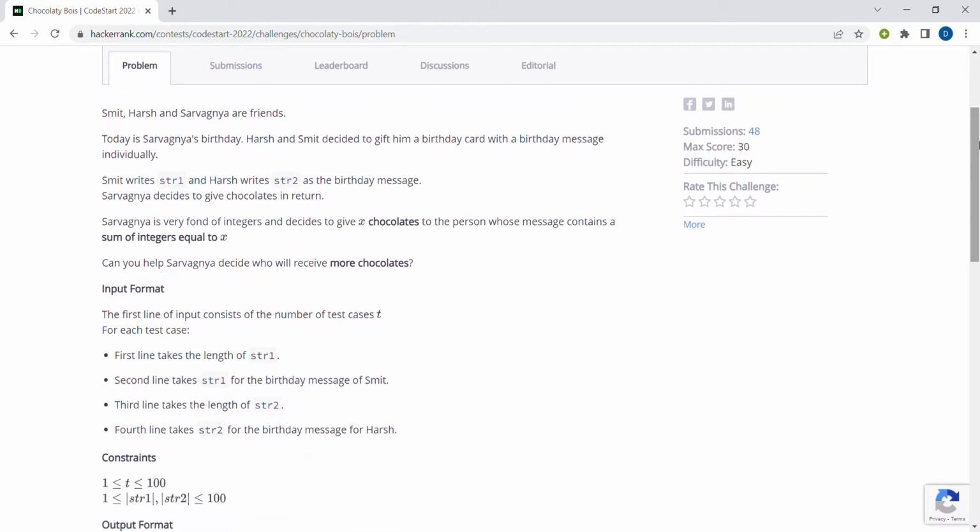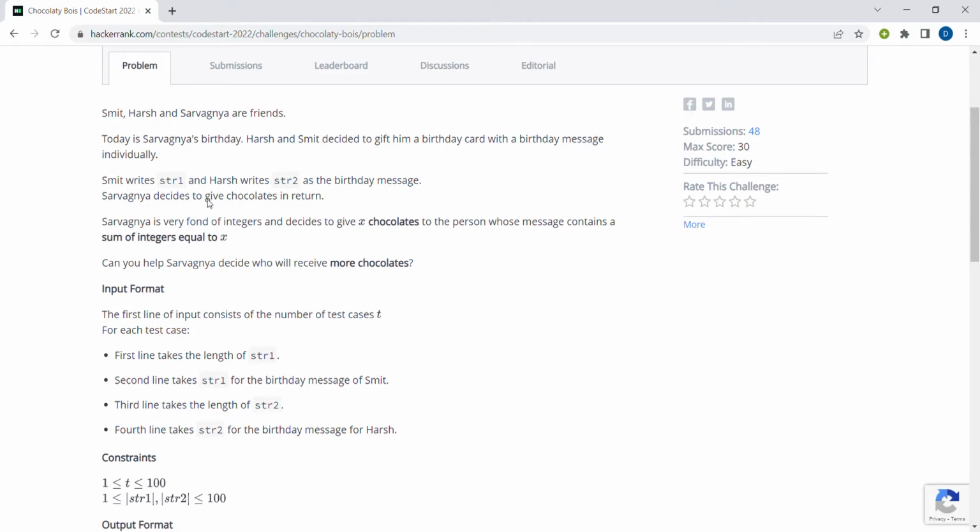Smith, Harsh and Sarvagna are friends. Today is Sarvagna's birthday. So Harsh and Smith decided to gift him a birthday card with a birthday message individually. Smith writes string 1 and Harsh writes string 2 as the birthday message. So in return, Sarvagna decides to give them chocolates. Sarvagna is very fond of integers and he decides to give X chocolates to the person whose message contains a sum of integers equal to X.